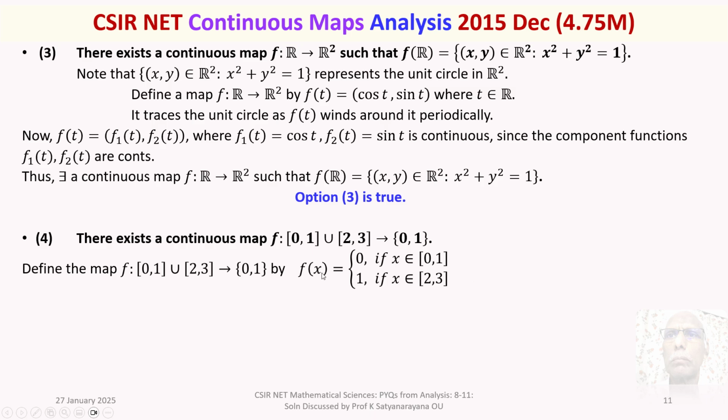F of x is continuous on the interval 0 to 1 and f of x is also continuous on the interval 2 to 3. But here it is given to be the union. Is it continuous on this union? F is continuous on the first set, and on the second set. Is it continuous on the union?